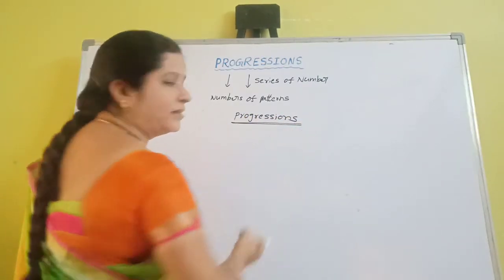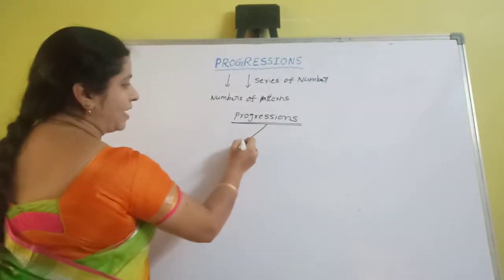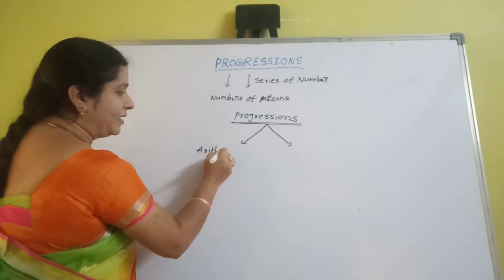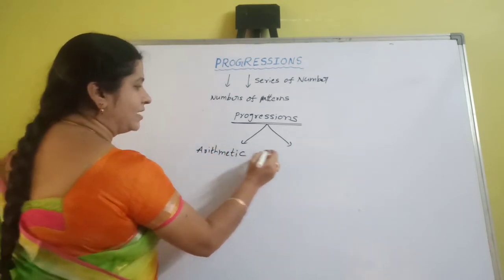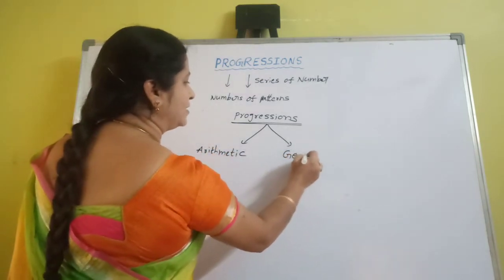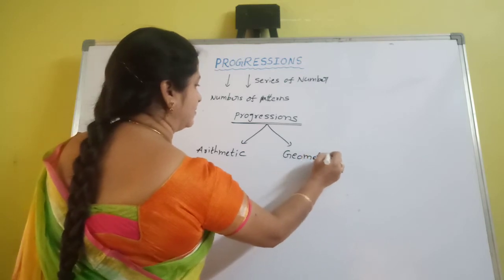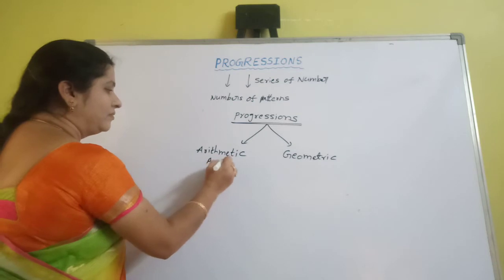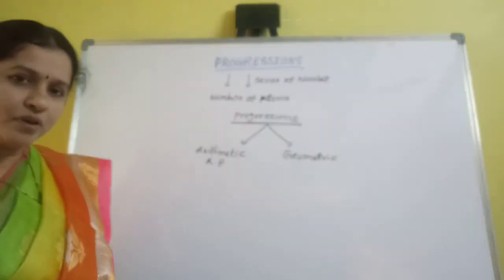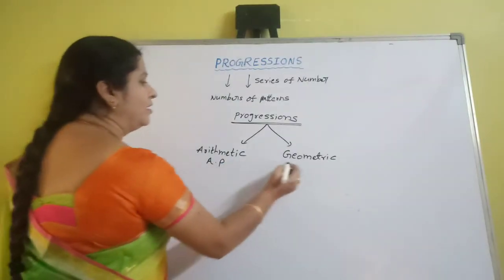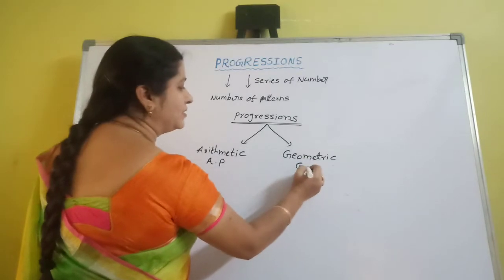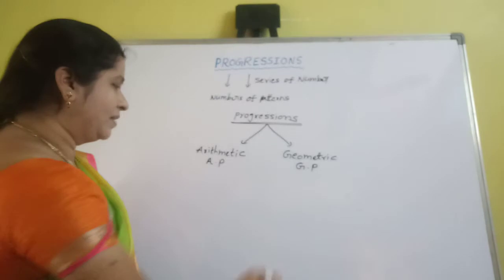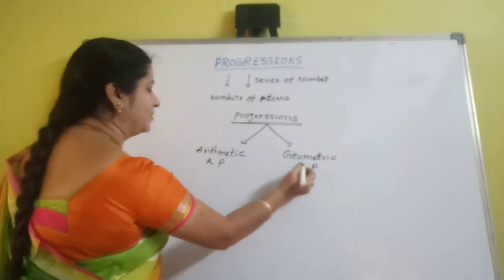Progressions are mainly two types. First one, arithmetic progressions, and second one is geometric progressions. Arithmetic progression, you can take AP. Geometric progression means GP. Geometric progression abbreviation is GP.